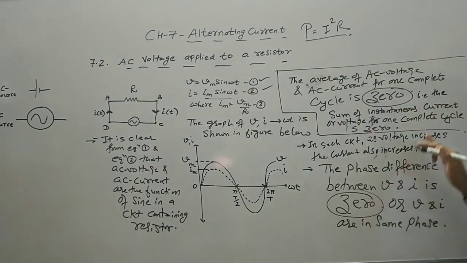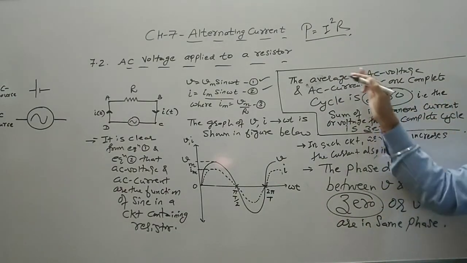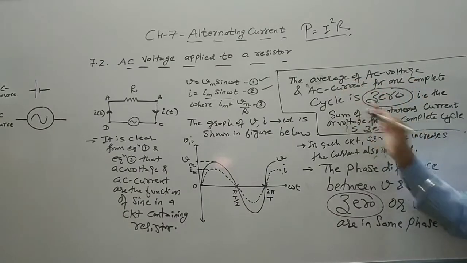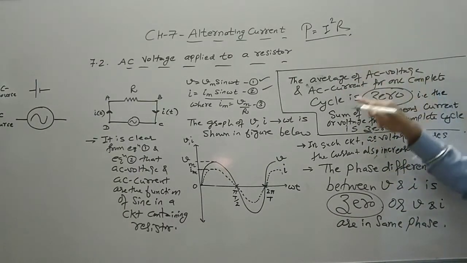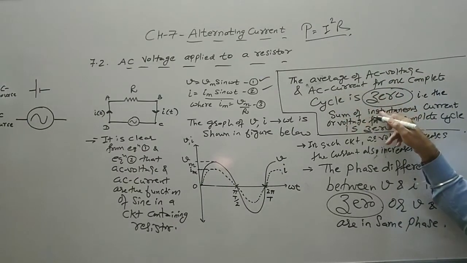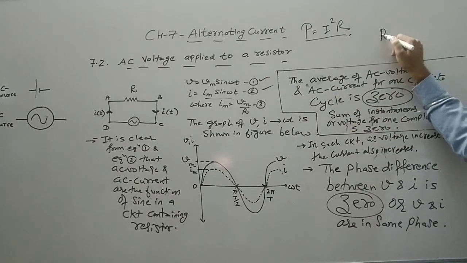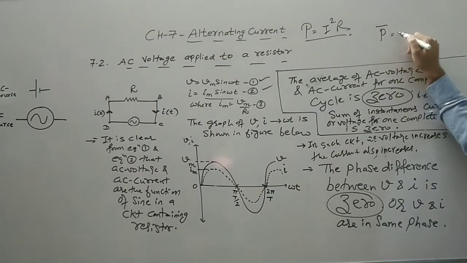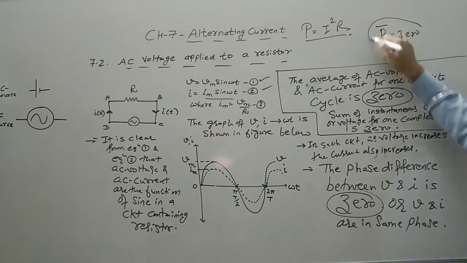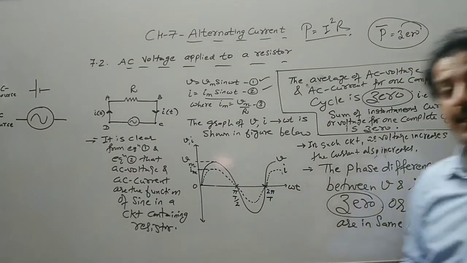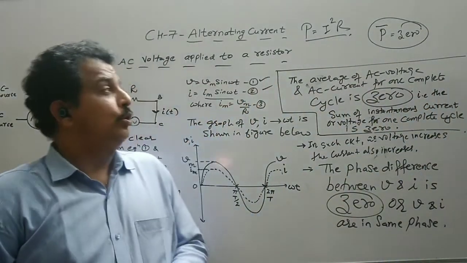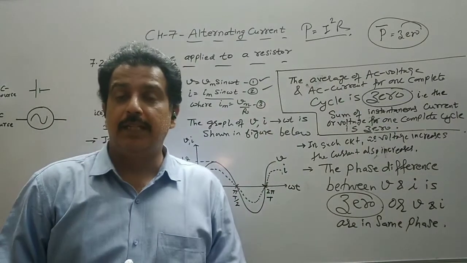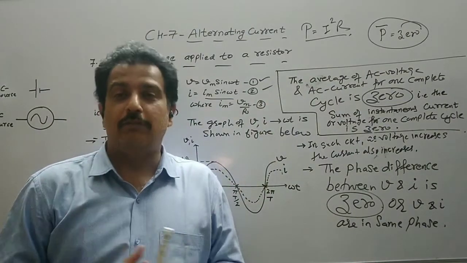Here we have concluded that the average of AC current for one complete cycle is 0. But if the average of AC current is 0, then the average power should also come out to be 0. But that will not be the case, because power consumed cannot be 0. We have an I square term there, and the I square term is always positive.